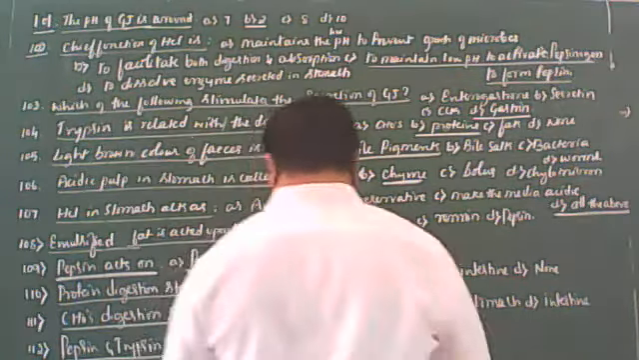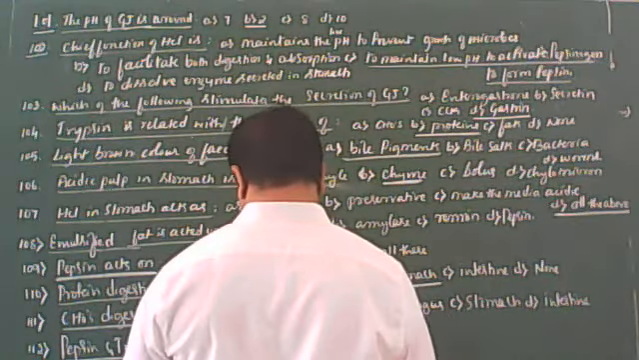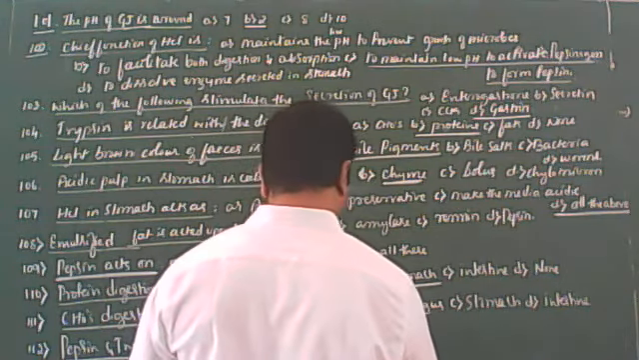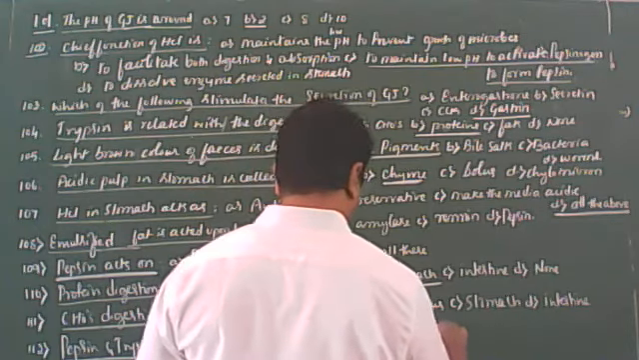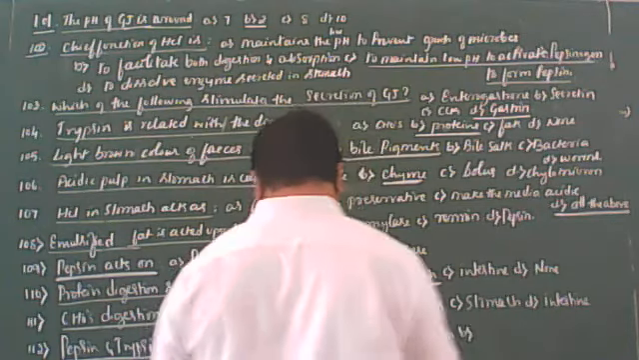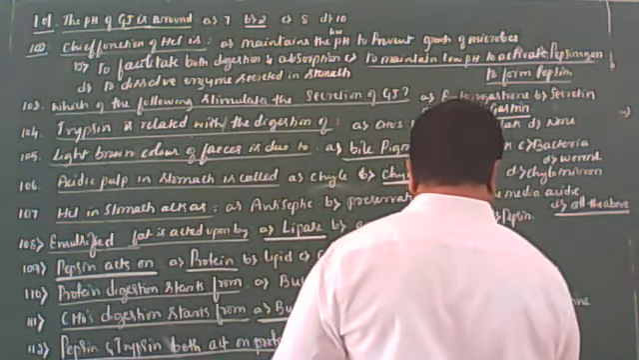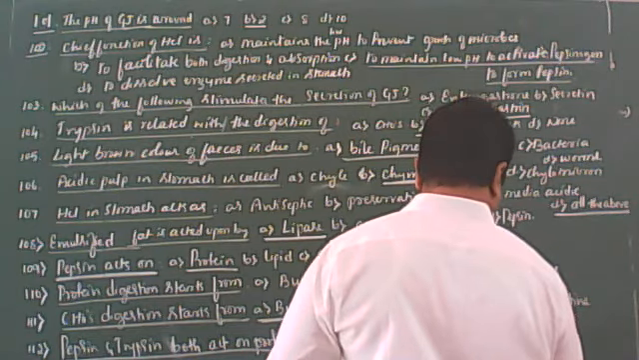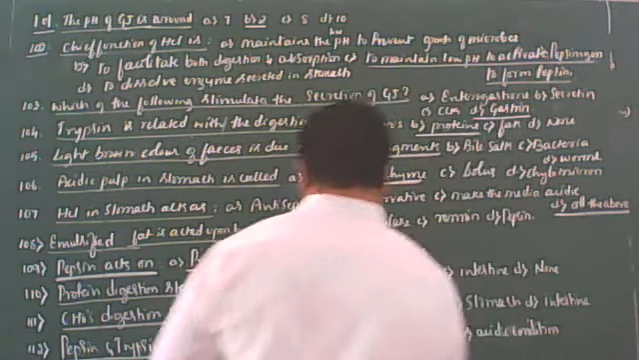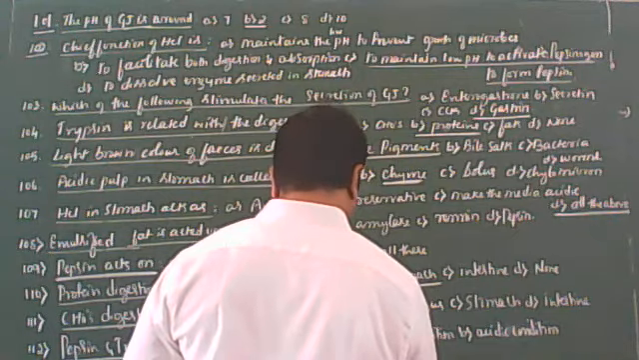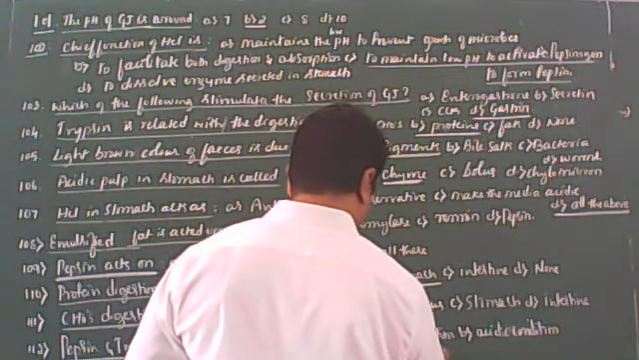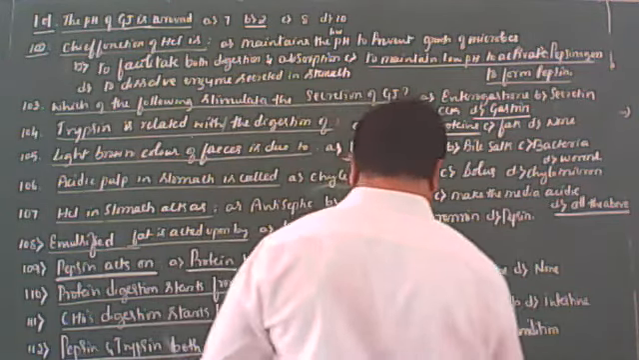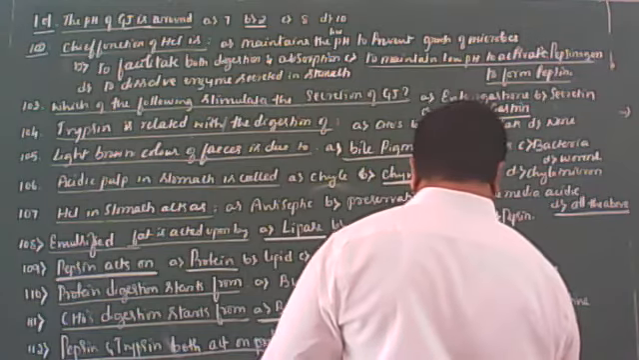Options are, students, one is the neutral condition, nothing but pH 7. Another one is acidic condition, nothing but below pH 7. Third option is the alkaline condition, nothing but above pH 7. Then the last option is different media.